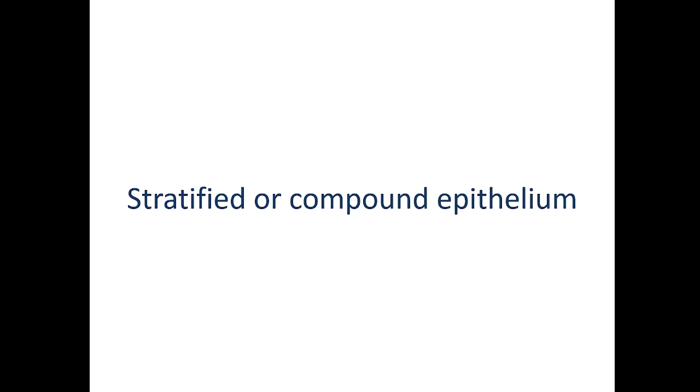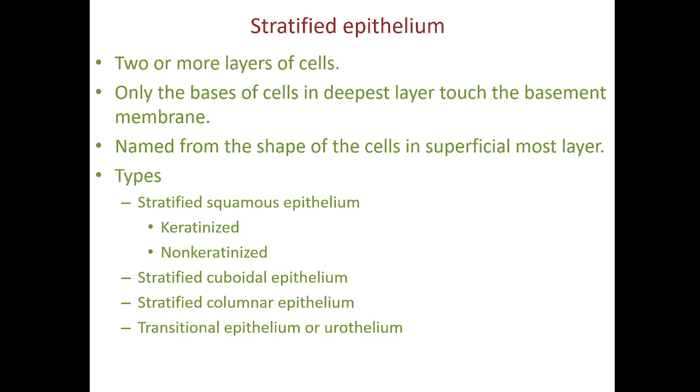So we have finished with the simple epithelium. Now we'll start with the compound or stratified epithelium. In the stratified epithelium, there will be more than two layers of cells. So one on the other, the cells are stacked. So there will be multiple layers of cells present. Only the bases of the cells in the deepest layer will touch the basement membrane.